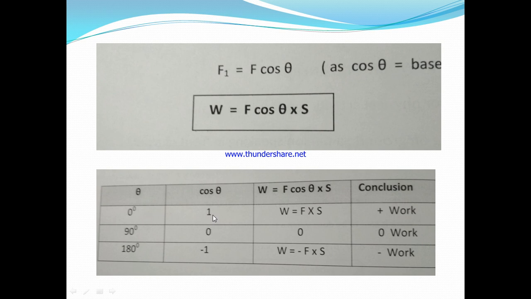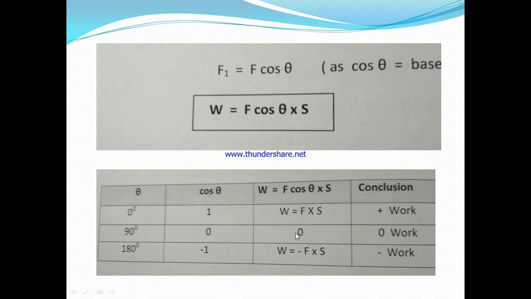It is 1. So what does the equation become? W is equal to F into S. Cos theta will not remain, because its value is now 1. In that case, this work is said to be positive work. That means if the direction of displacement and the direction of force are the same, then the work is positive. Let us see the second condition.